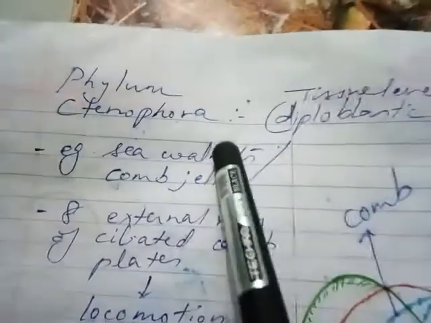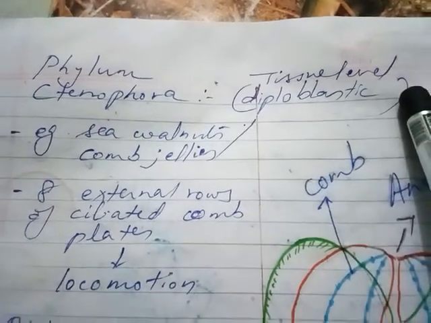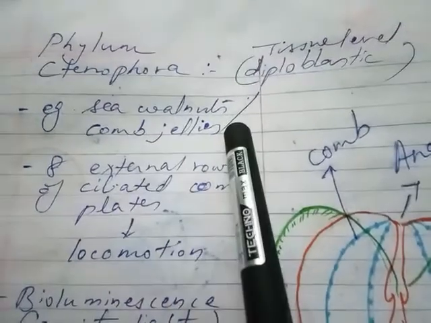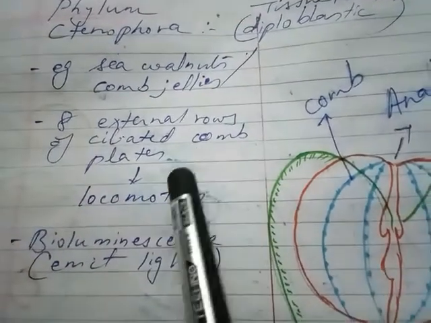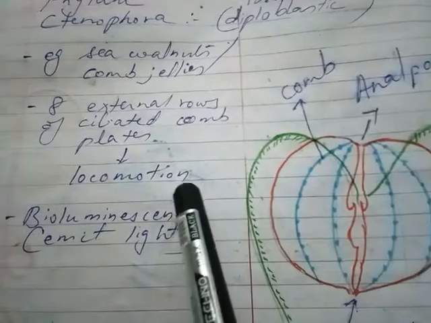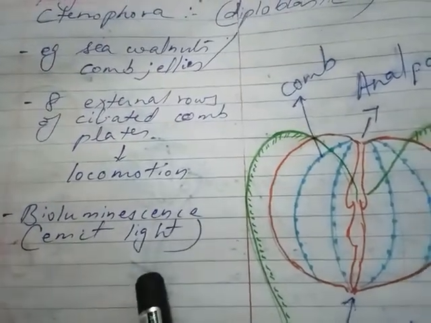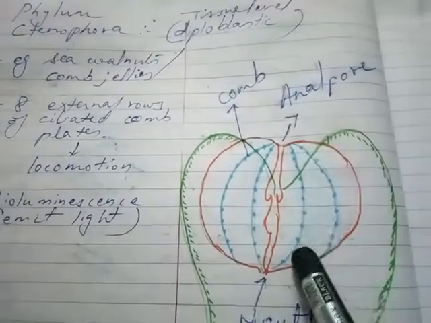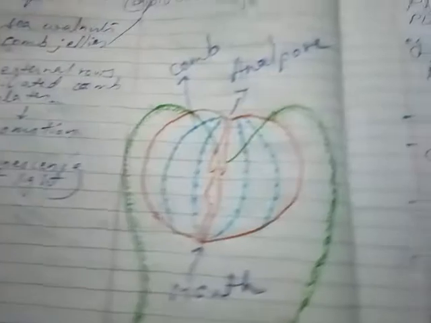Next one is Ctenophora. Now this is also diploblastic, and tissue level of organization is seen. Examples are sea walnuts and comb jellies. Eight external rows of ciliated comb plates are present. Such comb plates are for locomotion. They are bioluminescent in nature, that is, they emit light. So they have eight rows of ciliated combs.